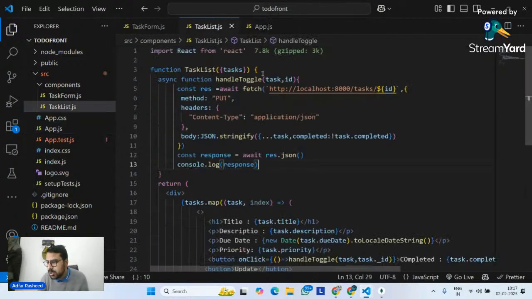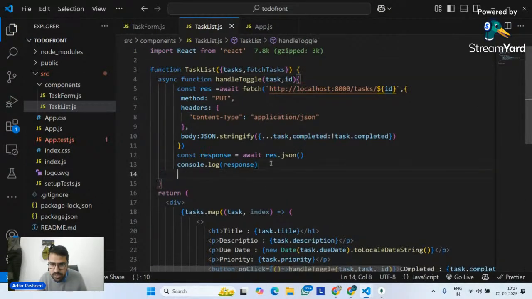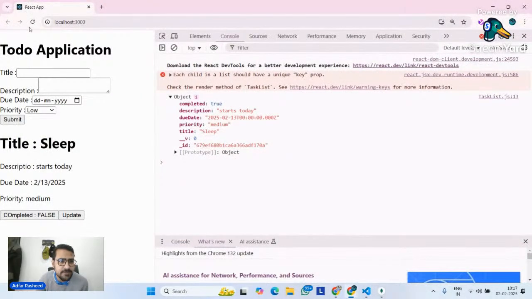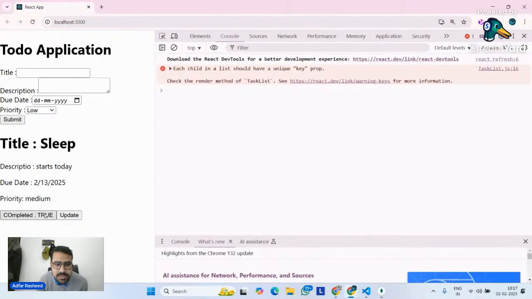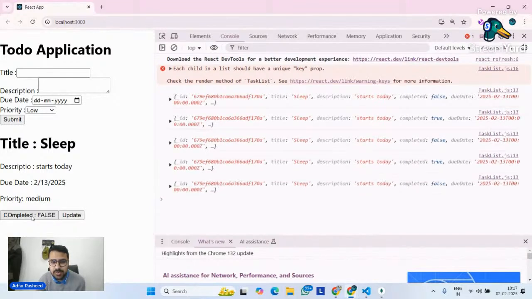Then inside the task, I will tell it to destructure this as well. So fetch my tasks. And then over here, once you console it, please call my fetch tasks again. So now it will make a get request to the database again and we will get the real data. Now if I go to my output and refresh my page, you can see it says completed true. But if I click on it, it makes it false. If I click on it, it makes true, false, true, false.